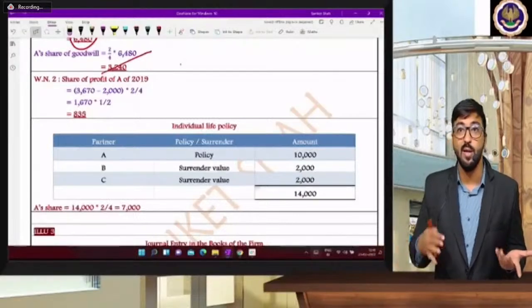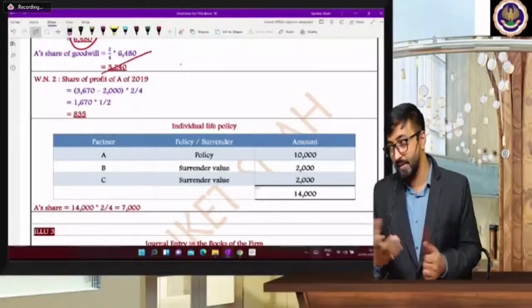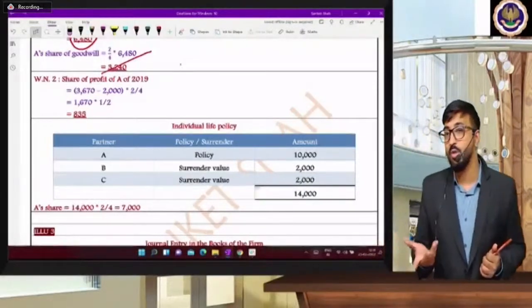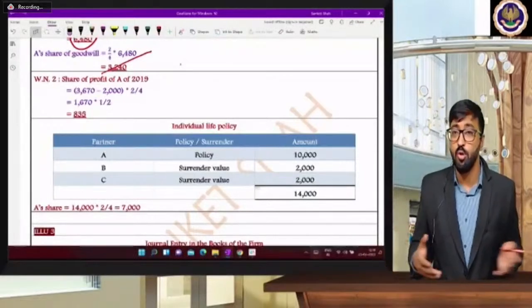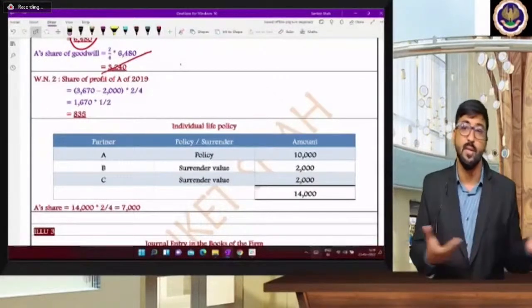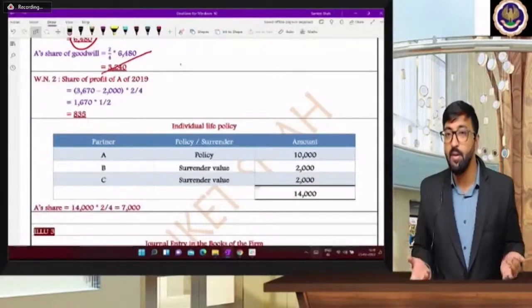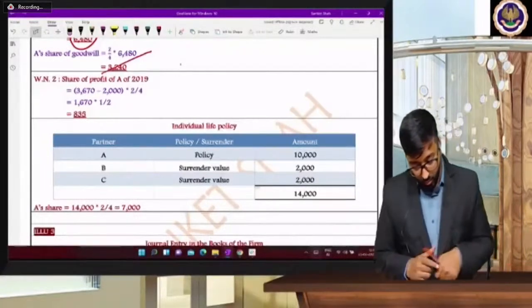And second, in case of a death problem, policy amount, or a retirement problem, policy amount, that surrender value. And in case of death, you have one more adjustment, that is P&L suspense, because you are not sure about your profits. In that case, you will give debit or credit to P&L suspense account. That is illustration number 1. Nothing difficult in this partnership, beta. Why students are finding this difficult, I really don't know.